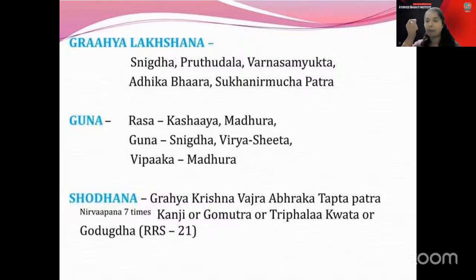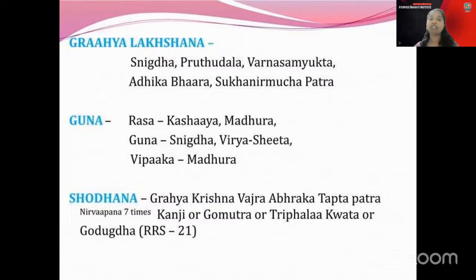So we will see the Snigdha. When you touch the mica part, it is already Snigdha only. It is very Snigdha. Pritudala: of course, when you touch it, the dalas or flakes come outside. So that is the Pritudala. Varna Samyukta: it has the typical color and it is heavy, no? So when you take it, it is heavy. And Sukha Nirmoche Patra. These are the main Grahi Lakshanas seen in the cases of this part.